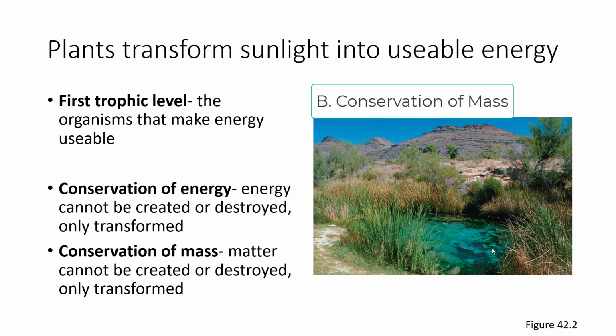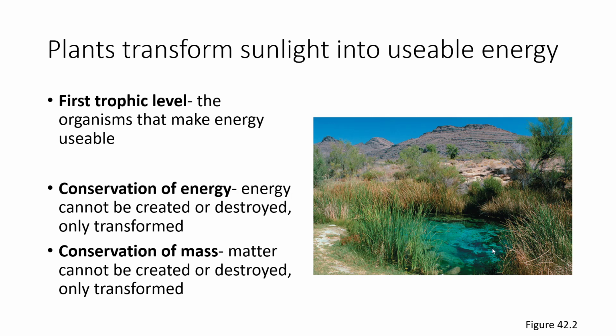Likewise, we see that mass is only transformed. Matter cannot be created or destroyed. Matter enters ecosystem usability as it is transformed from a gas into a solid. You have carbon dioxide being transformed into usable sugars by plants through the process of photosynthesis. You have nitrogen gas being transformed into usable nitrogen molecules by various bacteria in the ecosystem. Either way, the matter is not created, nor is it destroyed. It is only transformed from a gas form into a solid form in the form of an organic molecule.